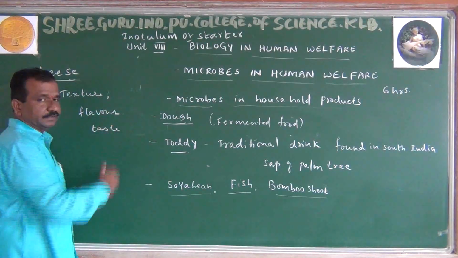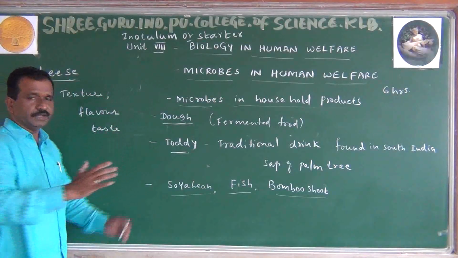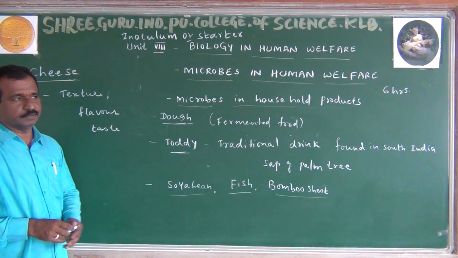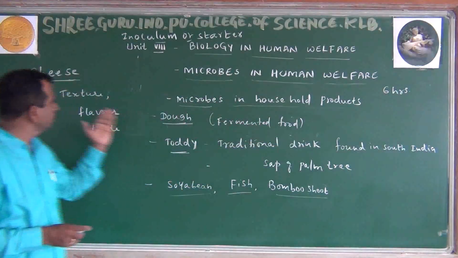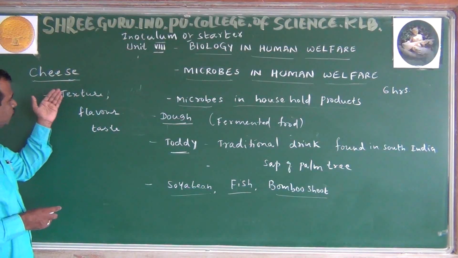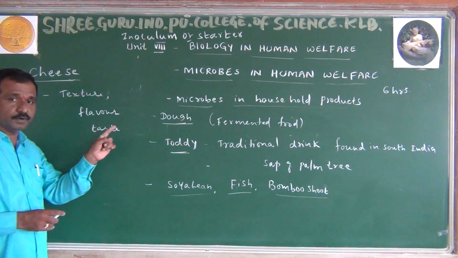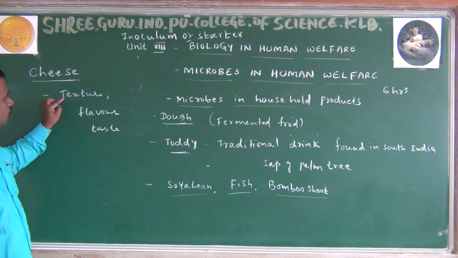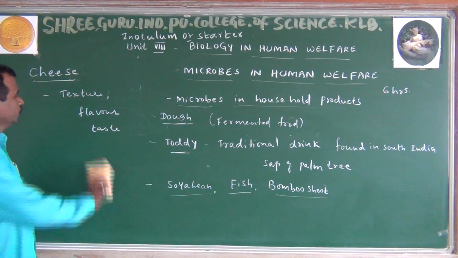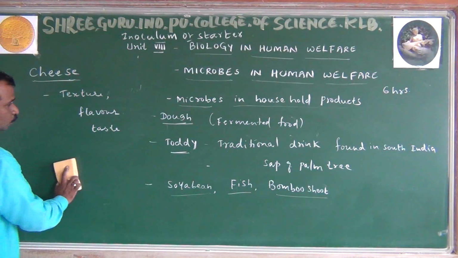Depending on which flavor to add and what taste it will give, we add accordingly. Just like when painting, we decide which colors to add. In the same manner, cheeses are made on the basis of texture, flavor and taste. This is important for questions and for the theory part also. As far as our syllabus is concerned,